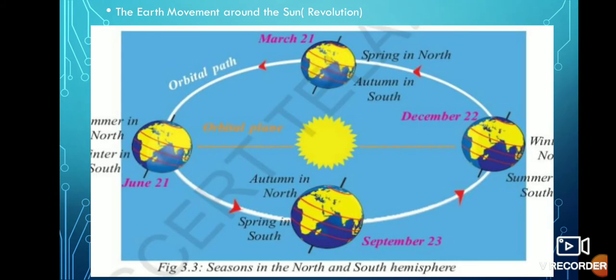Here the earth movement around the sun. Already we discussed what is an orbit. You can look at the picture where our earth is rotating in a regular path. The regular path is called orbit.